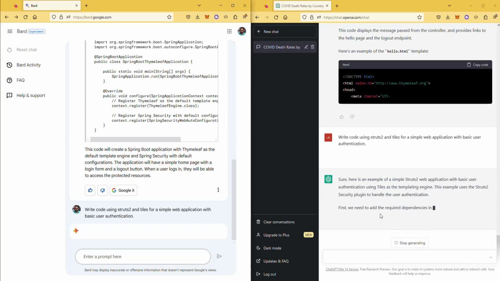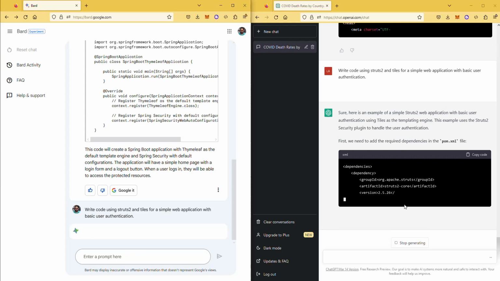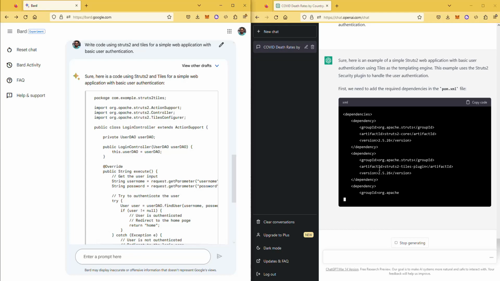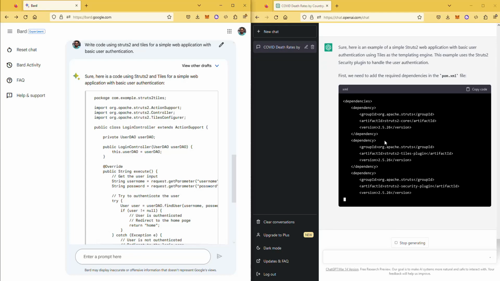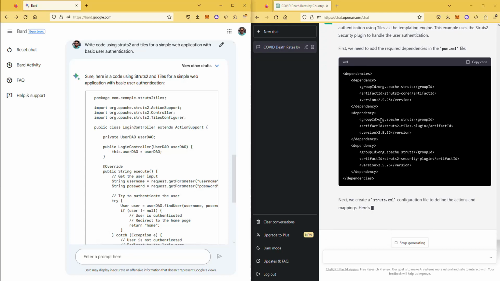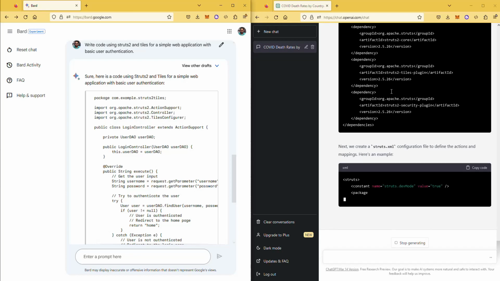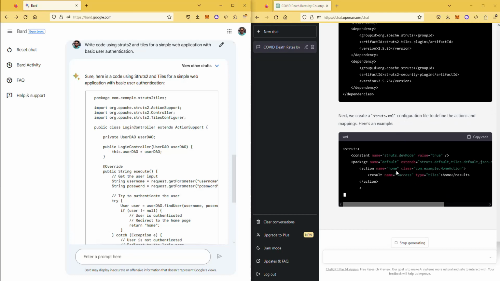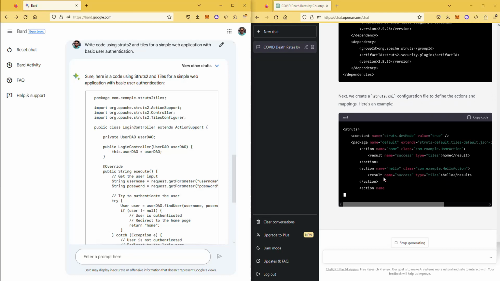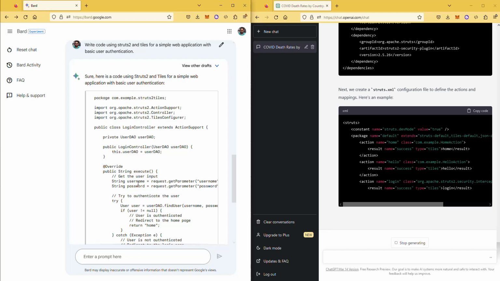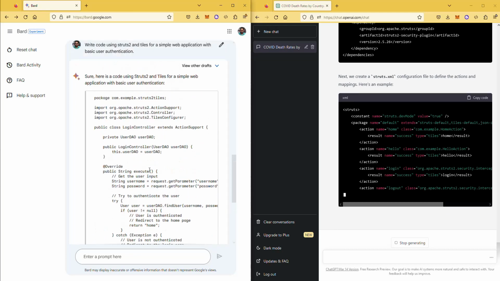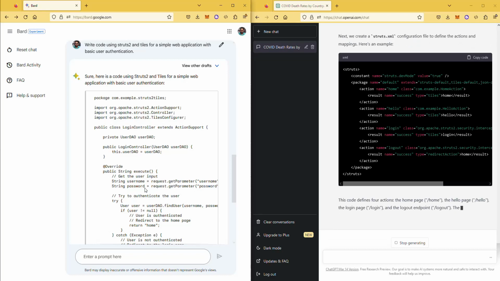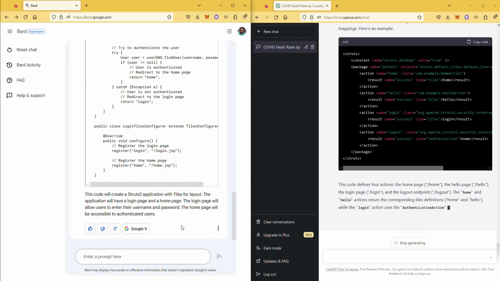ChatGPT started already, as you could see. It started with the POM XML, and it is using an older version, 2.5.26. Actually, maybe three or four versions down, since the latest one is 6.1. Then you create a POM XML and a struts XML file. Whereas Bard literally just created an action class, a login controller action class in Struts, and that's all it did.